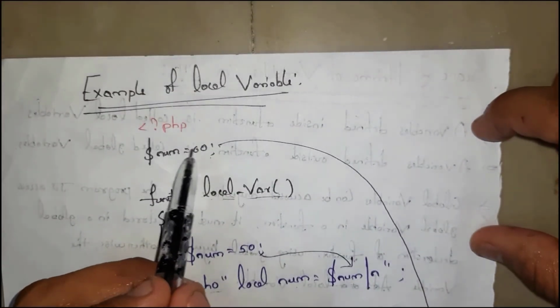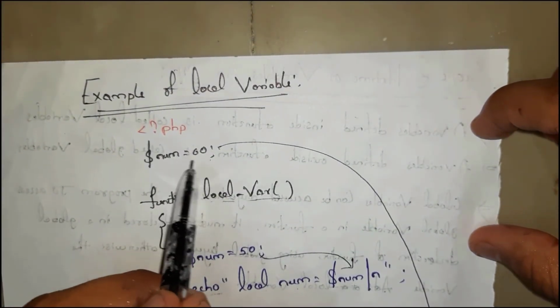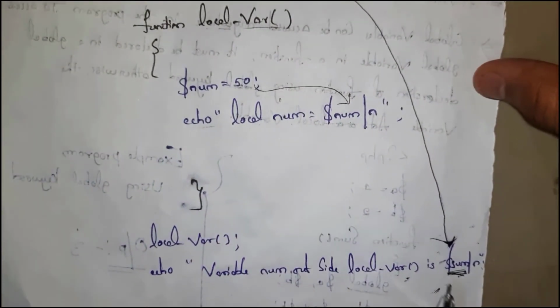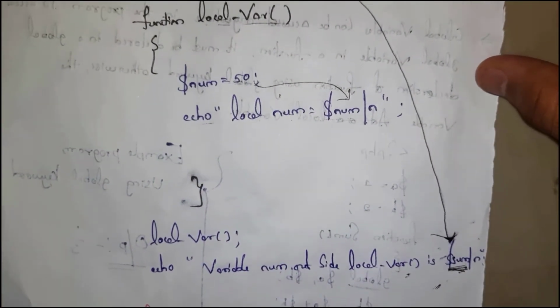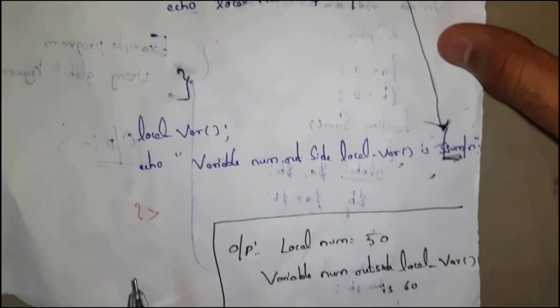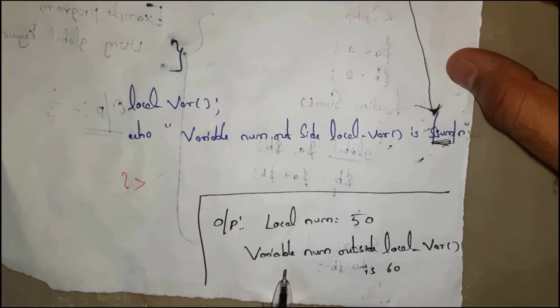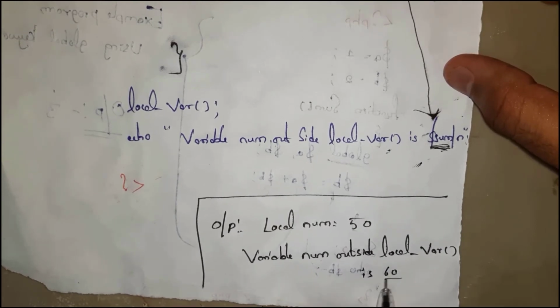Similarly, outside the function local variable, echo "variable num outside the local variable is" $num. See, this $num is 60, which is outside the function and is going to be stored here. So the output is: local number is called 50 and variable num outside local variable is 60. See, two values are generated as output.